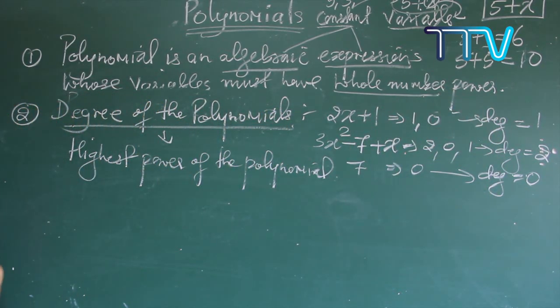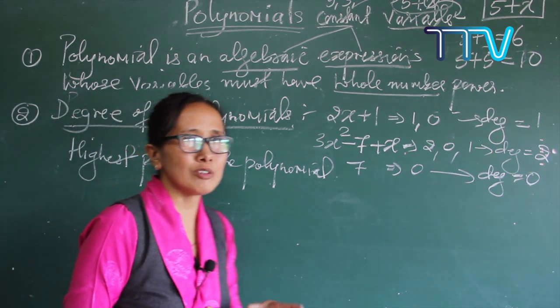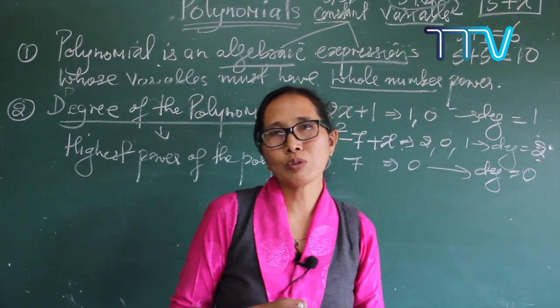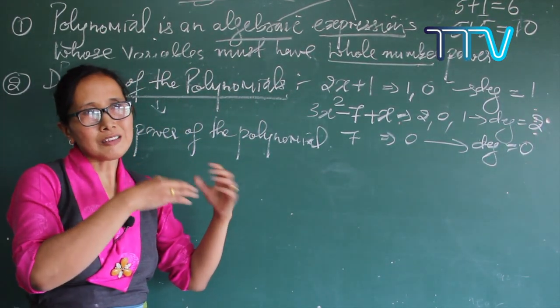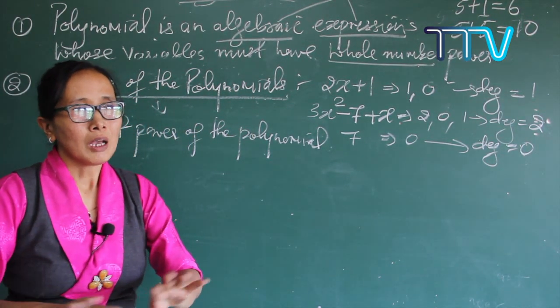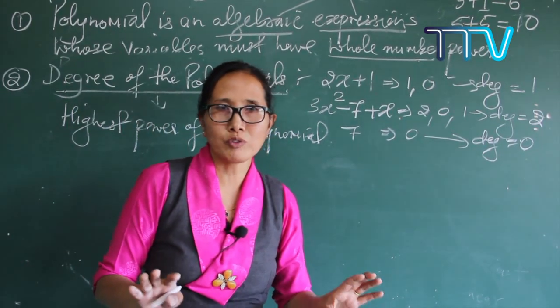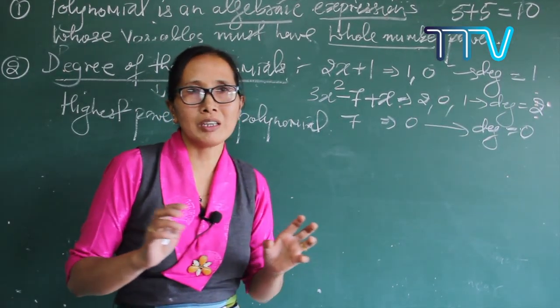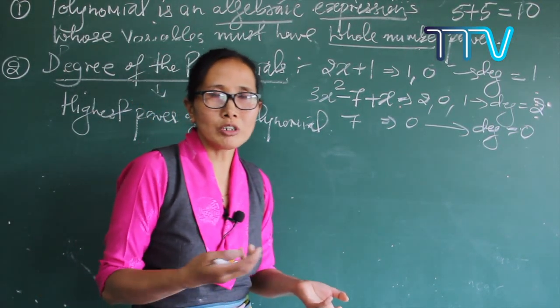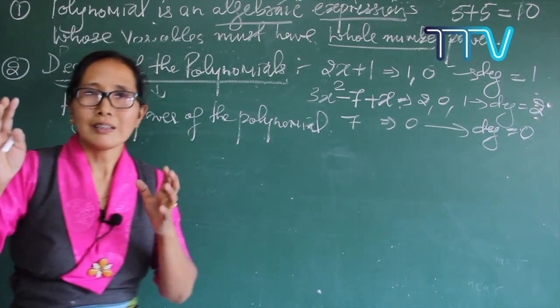Okay. So once you know the degree, it is very easy to convert this into standard form. Sometimes you will get questions like: write the following polynomials in standard form. So you have to know how to keep this in standard form. This will be very important in long division. When you do long division, you always have to keep this in standard form.